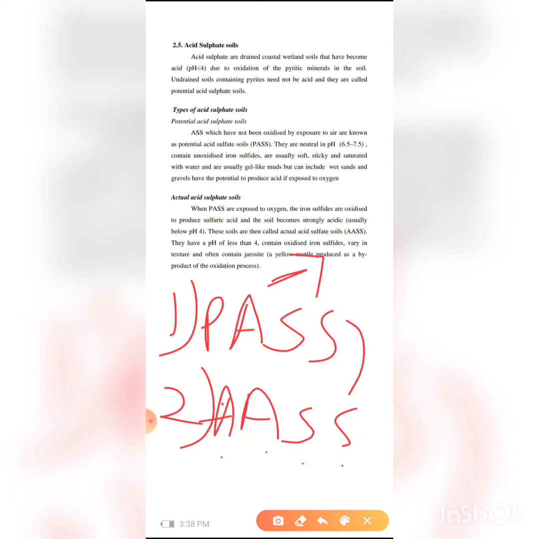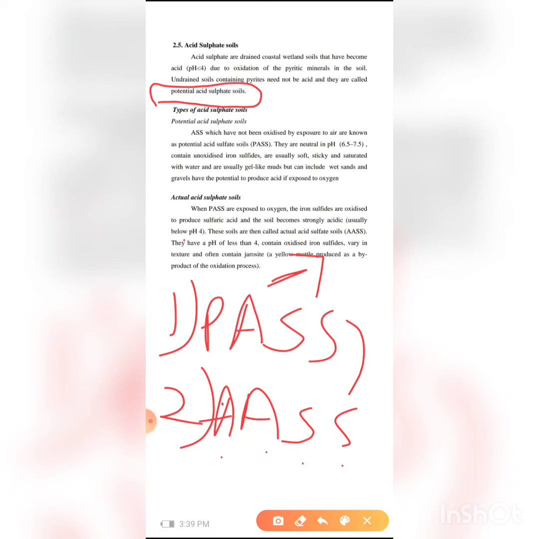It means the soil which is not exposed to oxygen is known as undrained soil. That soil is known as potential acid sulfate soil, or PASS. Acid sulfate soils which have not been oxidized by exposure to air are neutral, with pH 6.5 to 7.5.